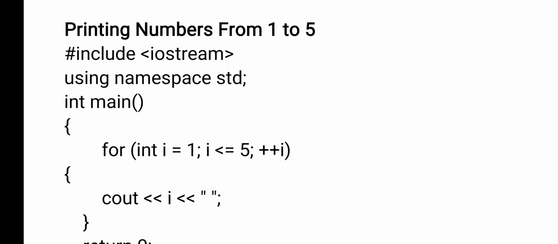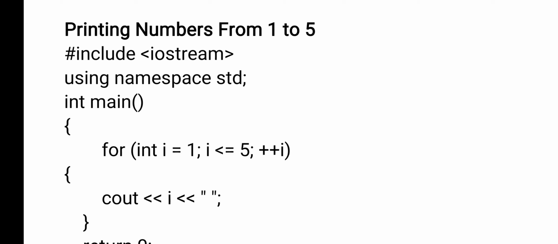Next, whatever values you are printing should be less than or equal to 5. So the i value you are printing is less than or equal to 5. The condition is true. If the condition is true, using a cout output statement, it is printed on the output screen. Next, after printing 1, here I have given i plus plus. i plus plus means i is incremented by 1.